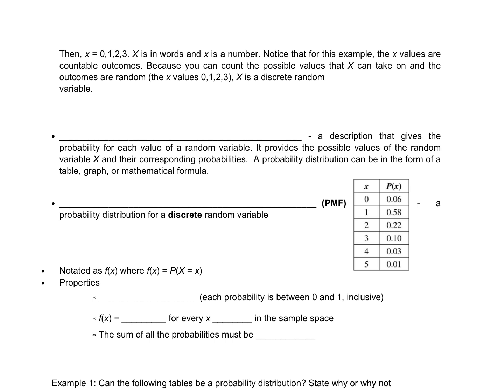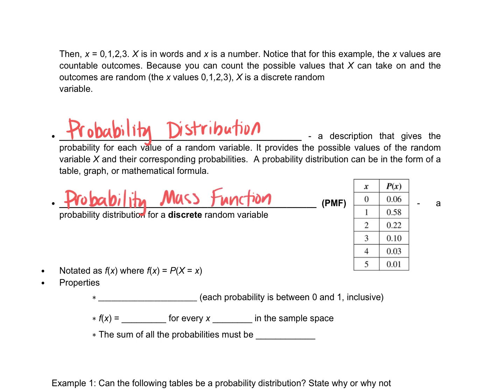All right, so we have a probability distribution, which is a description that gives a probability for each value. It provides the possible values of the random variable X and their corresponding probabilities. It can be in the form of a table, graph, or a mathematical formula. And then a probability mass function, or PMF, is the probability distribution for a discrete random variable.